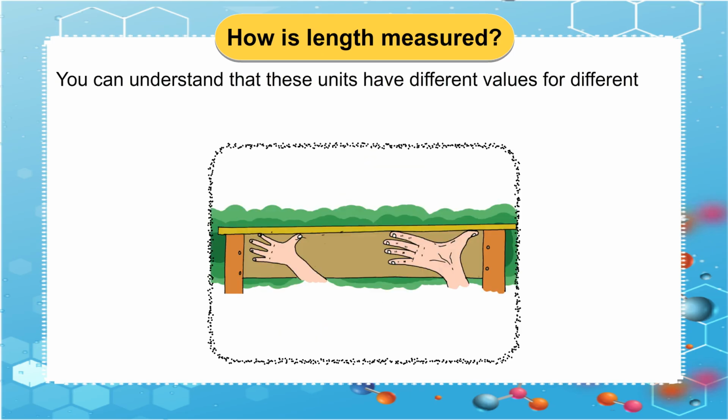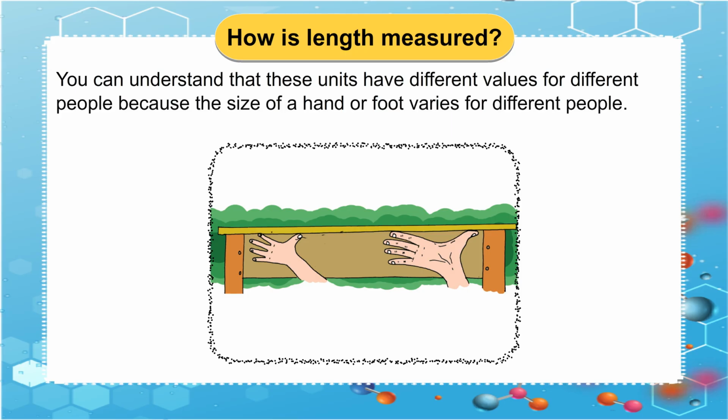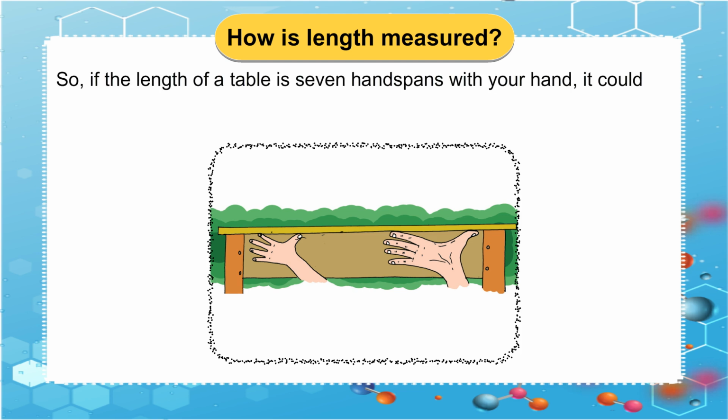You can understand that these units have different values for different people, because the size of a hand or foot varies for different people. So, if the length of a table is 7 handspans with your hand, it could be 5 handspans with your father's hand.